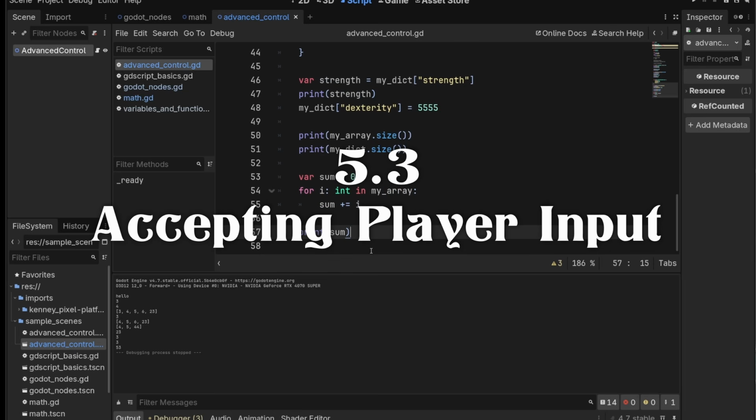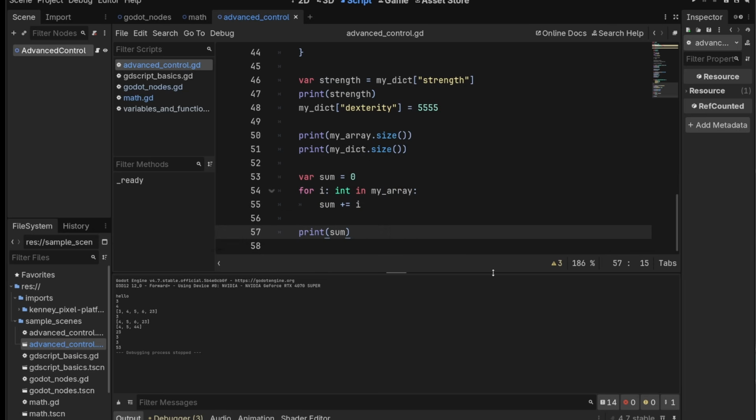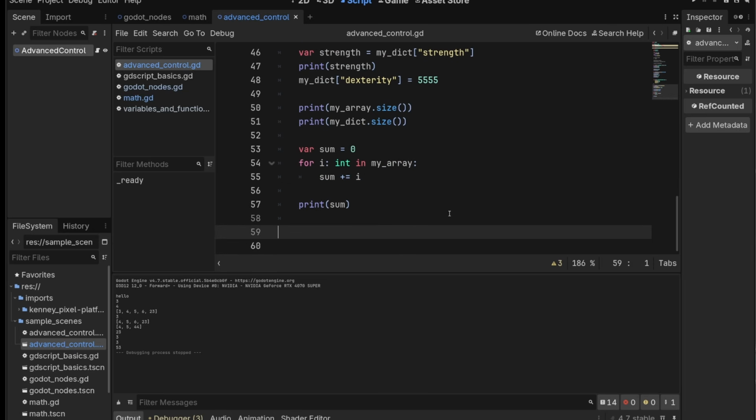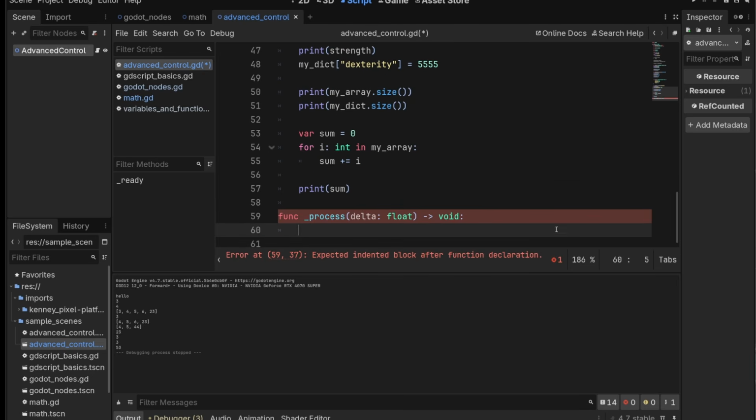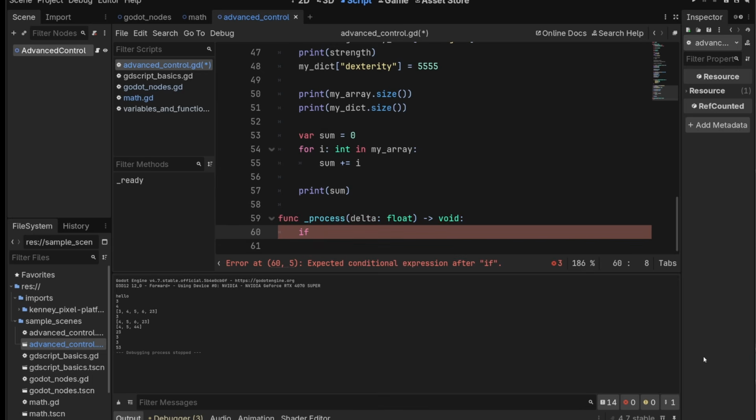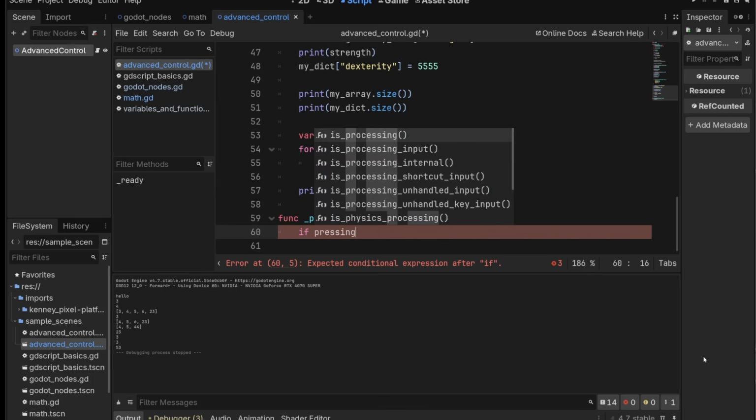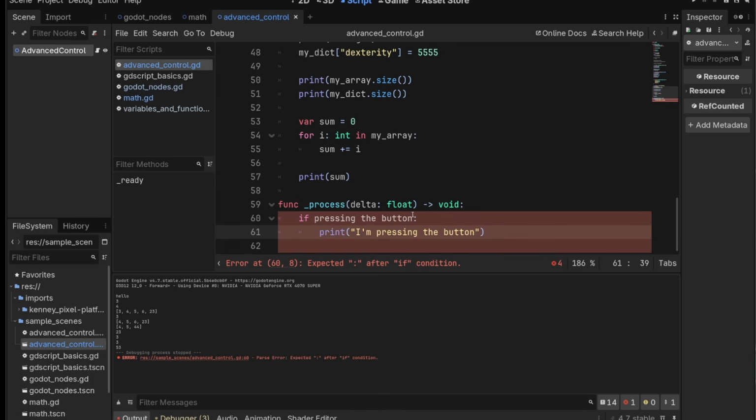Cool. Let's talk about accepting input. And I mean input, not like feedback, but input from a controller or a keyboard. So we're going to do this in a process function. And input is actually dealt with by a conditional. So we're going to do something like if, and it's going to be like pressing the button. I'm pressing the button. So we just need to figure out what this is supposed to be.